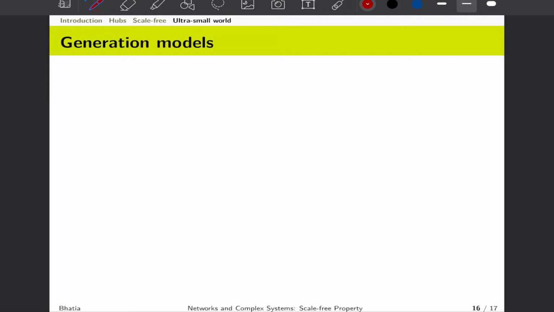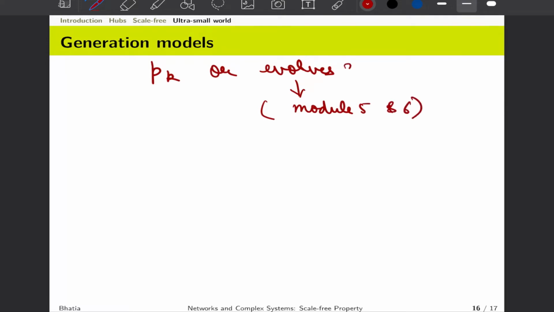In this module, we will talk about generation models. So what are these generation models? Generation models help us examine if certain properties that we observe in a network are because of merely the degree distribution, pk, or if there is some relation with how these networks evolve. And we'll talk about network evolution when we go to module 5 and module 6 after this.